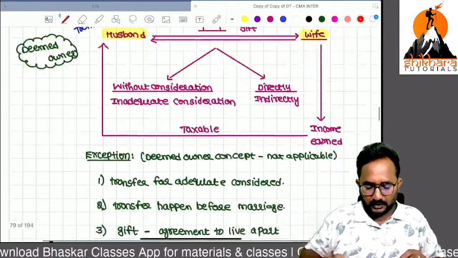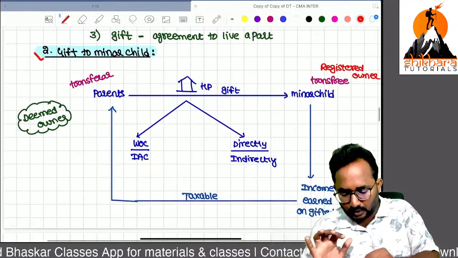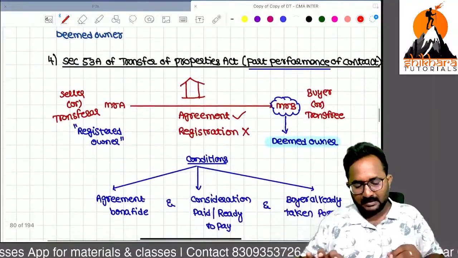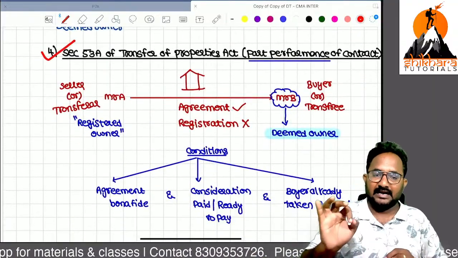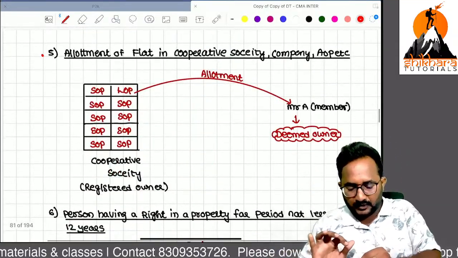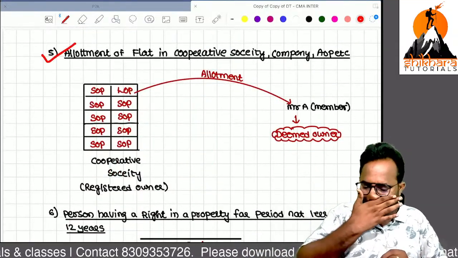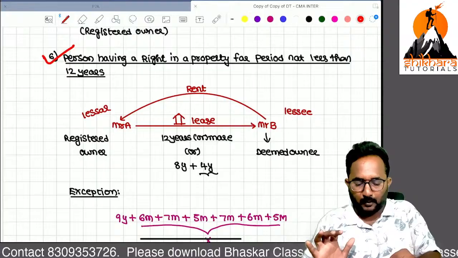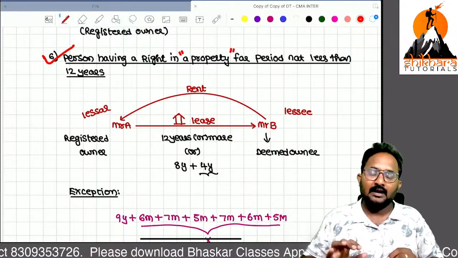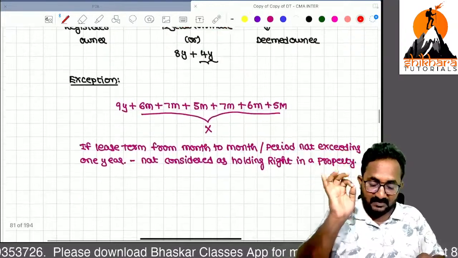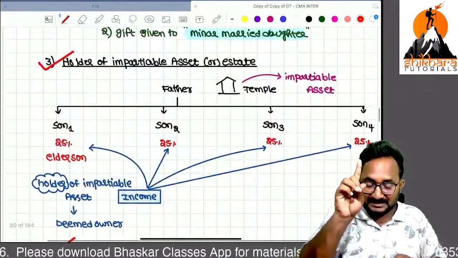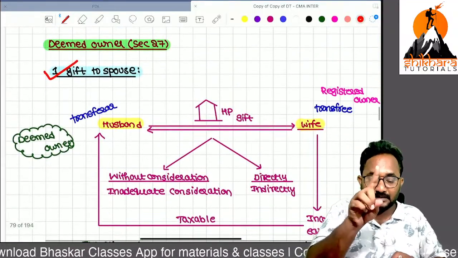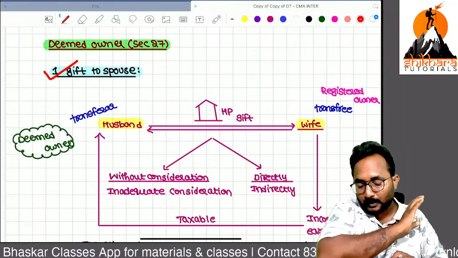First one, gift to spouse. Second one, gift to minor child. Third one, holder of impartible estate or asset. Fourth one, section 53A of the Transfer of Property Act. Fifth one, allotment of a plot in a cooperative society, company, AOP, etc. Sixth one, a person holding the right in house property for a period not less than 12 years. In these 6 cases, even though a person is not a registered owner, we can treat that person as a deemed owner, and in the hands of that person we can tax that income from house property.